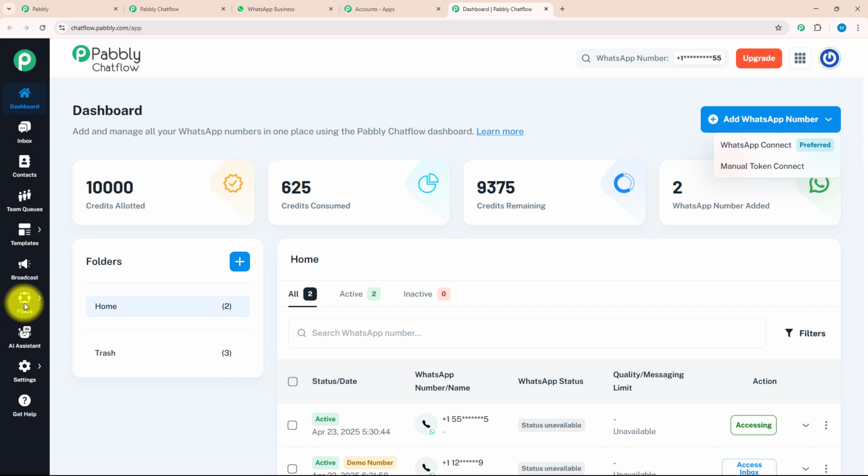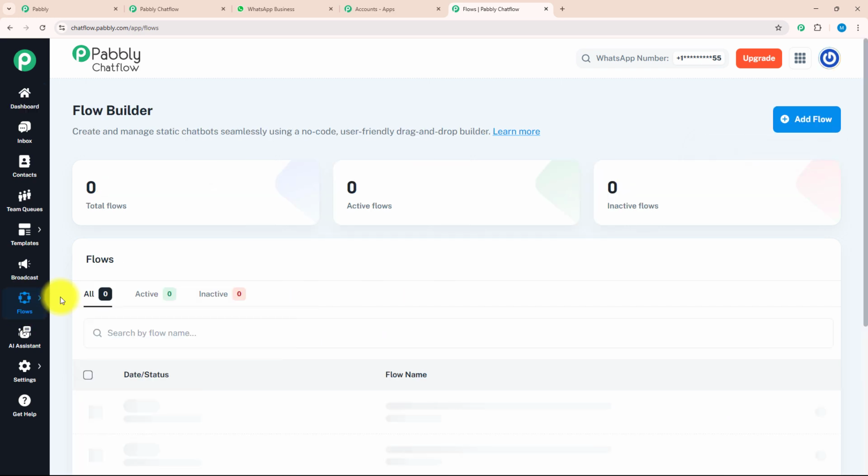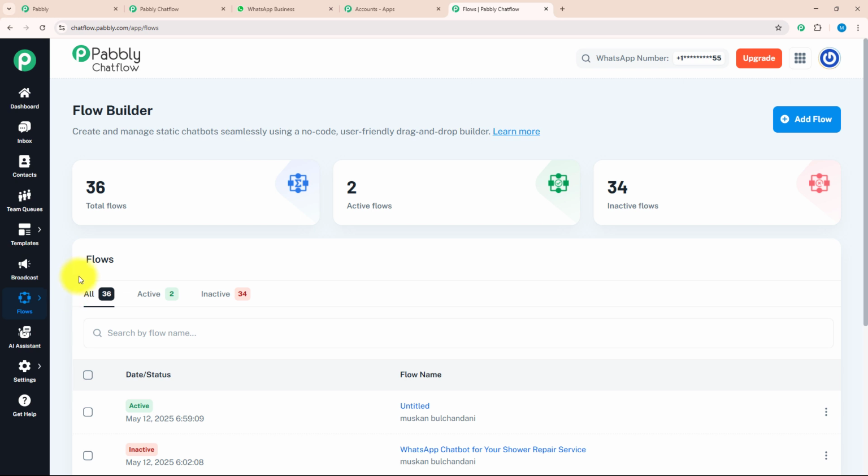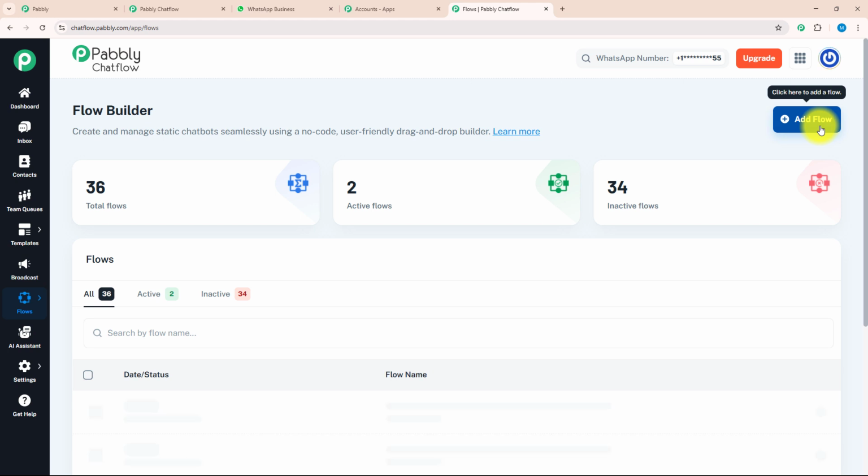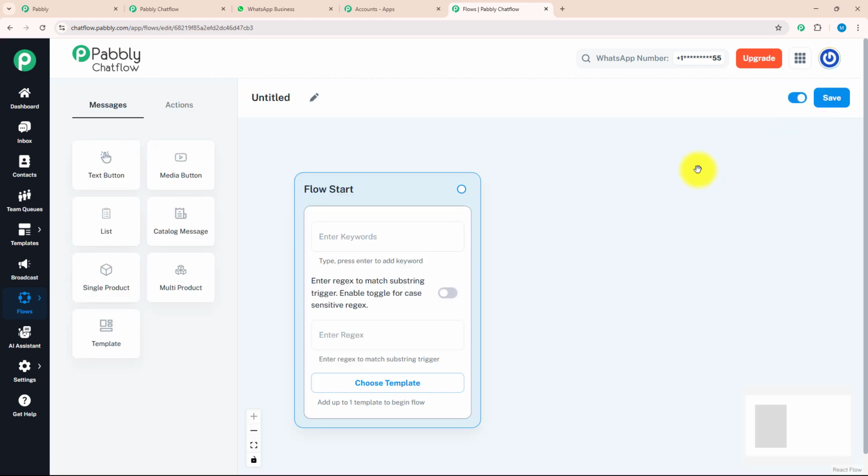For that, we need to click on the flow button and we will be redirected to the flow builder page. Here, to create a new flow, we need to click on the Add Flow button, which is given on the top right corner. By clicking on that, we will land on this page. Here, you can see a window opened named Flow Start. Inside this, there are three key features: keywords, regex, and choose template. Let's see each feature.